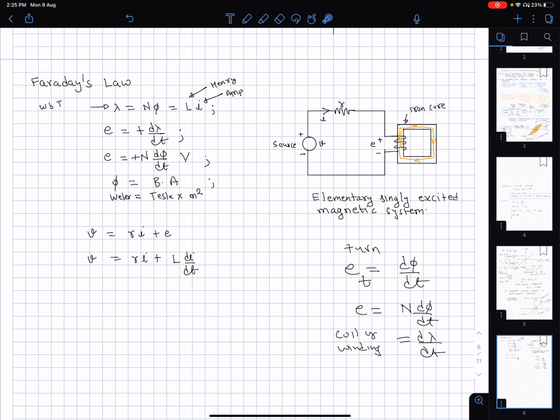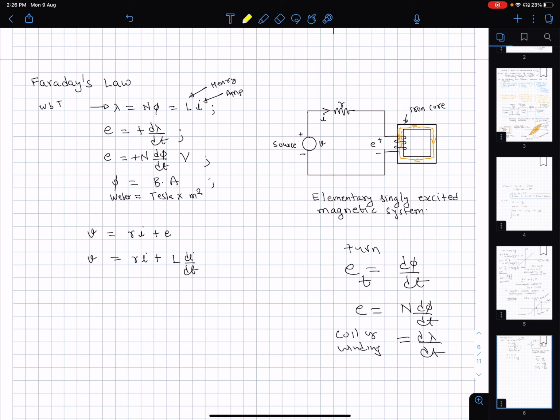This current is setting up the flux in the magnetic coil. The current tends to increase, the flux tends to increase. The induced EMF should therefore try to oppose the current, in other words, try to push the current in the opposite direction like this. To do that, this side should be positive and this side should be negative. If this is what is called EMF E, then the EMF E will be positive, and d psi by dt is also positive, and hence a plus sign should be used here.